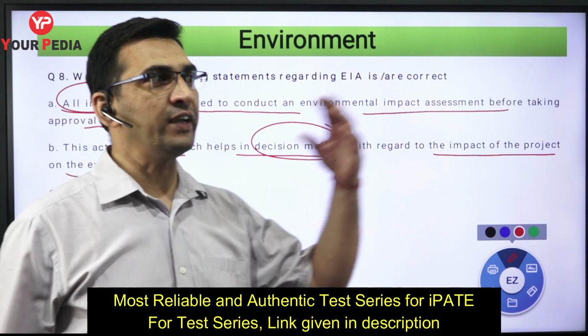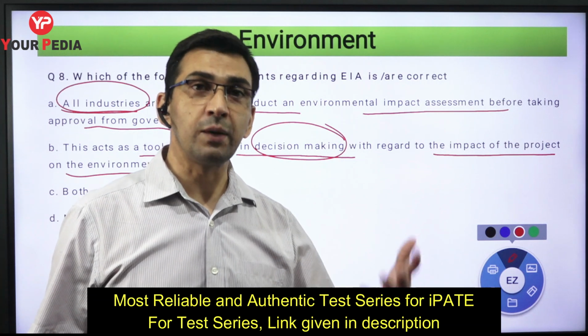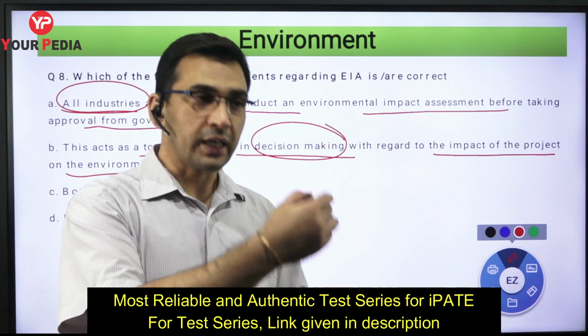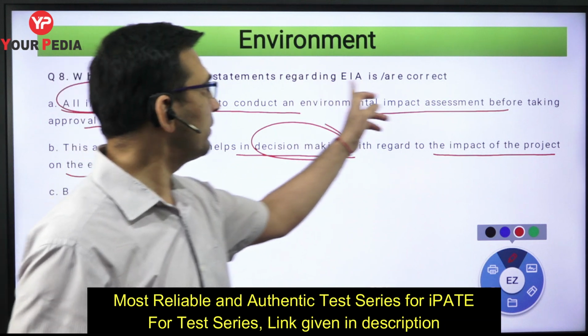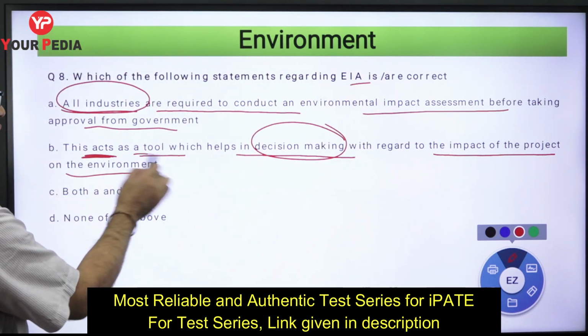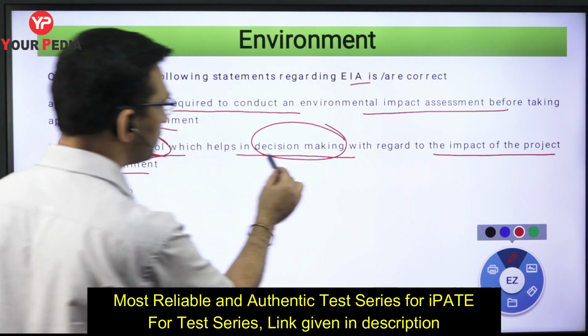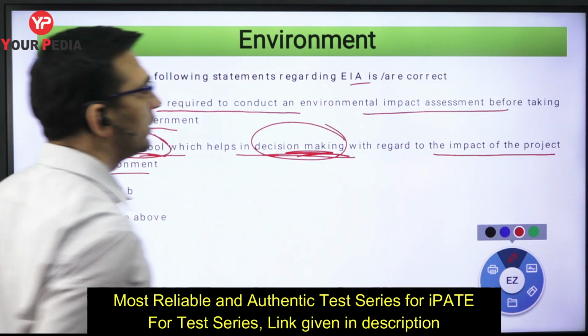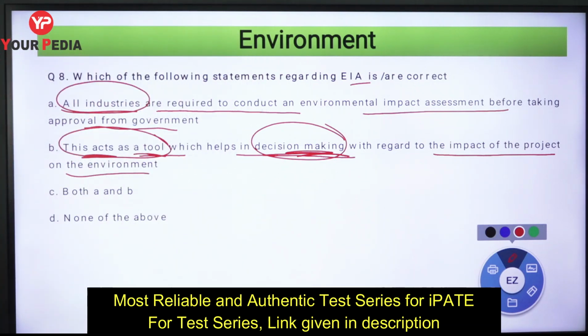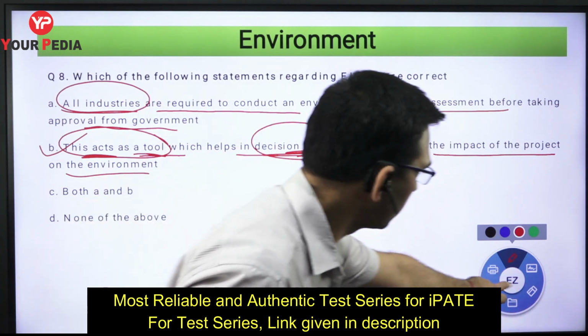Yes, it is having the impact, but that impact we can minimize. Then you can go for it. You will come to know only when you carry out that study, that assessment, the environmental impact assessment, right? So that means this acts as a tool, a method. This is a way, a process, a tool, which helps the decision making with regard to the impact of the project on the environment. You carry out the assessment, and on that basis you are going to take the decision. So basically this statement is correct. So B is the correct option.